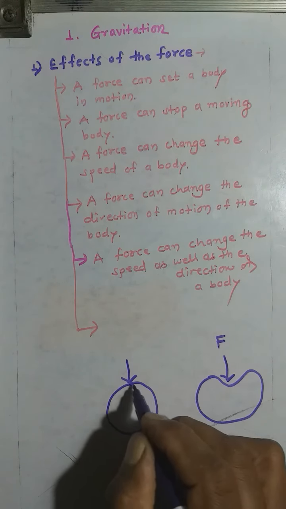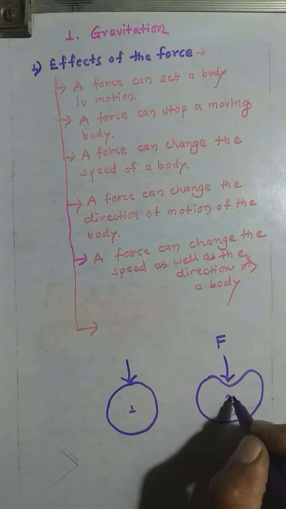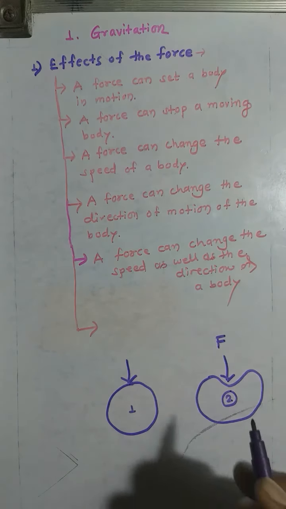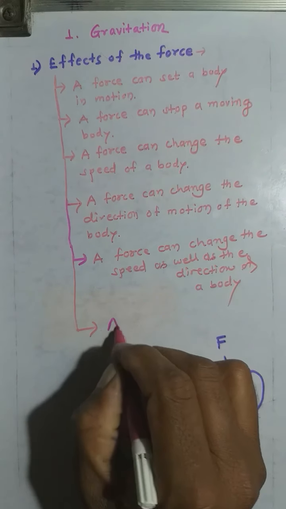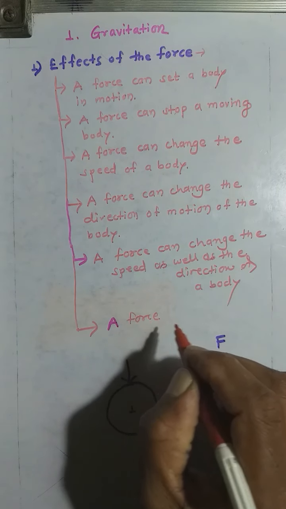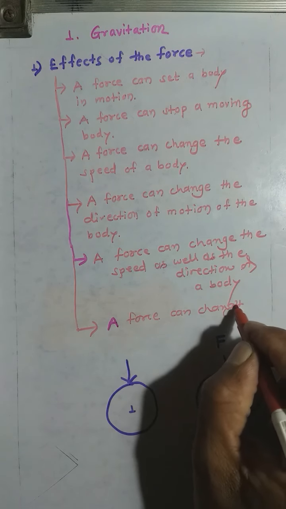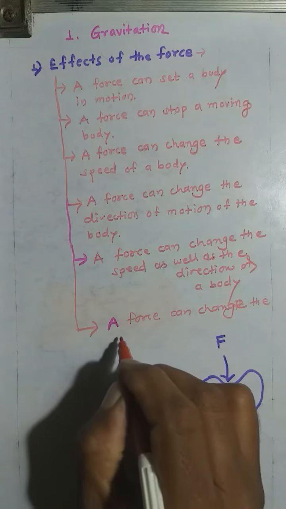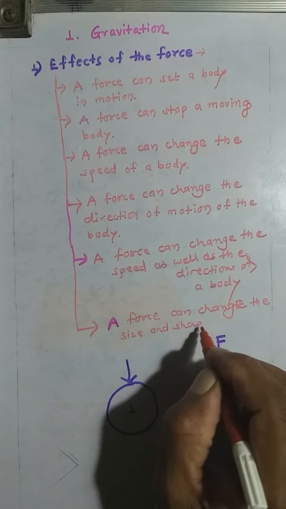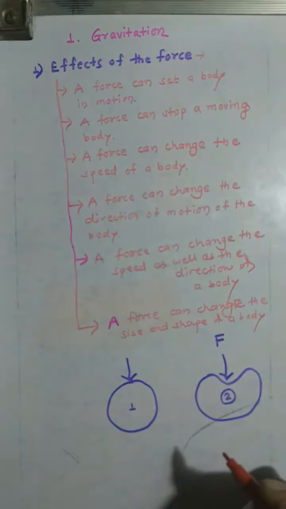First, the size and shape of the balloon was just like this, and the second time I applied force on it, and therefore a force can change the size and shape of a body.